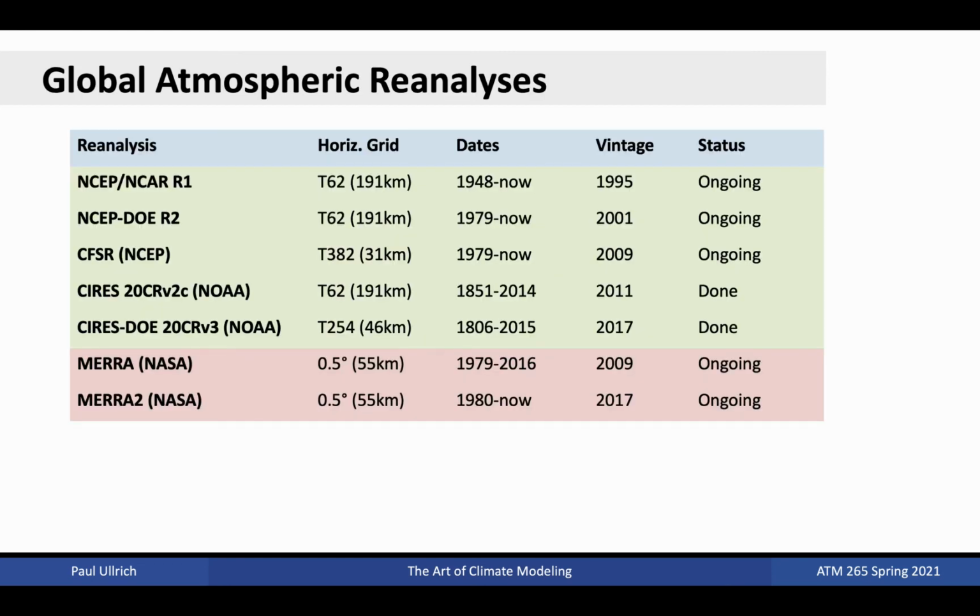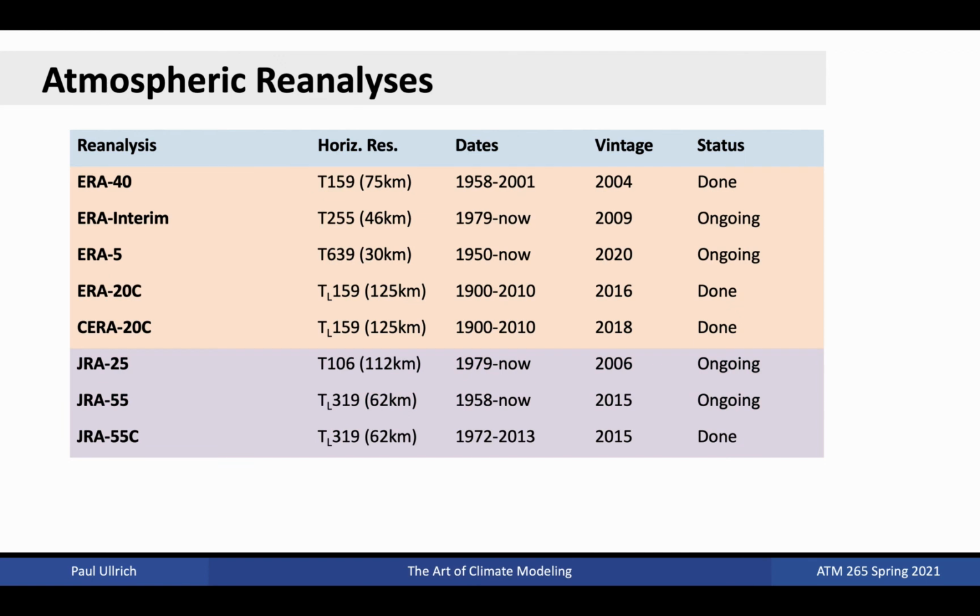Today, there are dozens of global reanalysis datasets available covering a variety of time periods and at different temporal and spatial resolutions. On this slide, we see details of some of the most popular U.S. products, including the NOAA NCEP reanalyses and the NASA MERRA product line. More broadly, the European Center for Medium-Range Weather Forecasts produces some of the most widely used reanalysis products, listed at the top of this slide. Additionally, several high-quality reanalysis products are produced by the Japanese Meteorological Agency, with both standalone atmospheric models and fully coupled modeling systems.